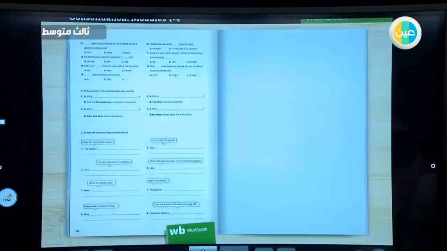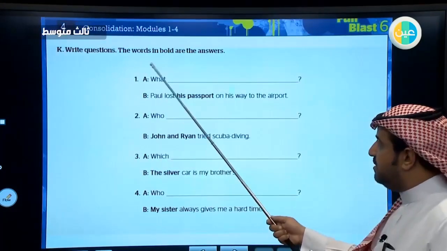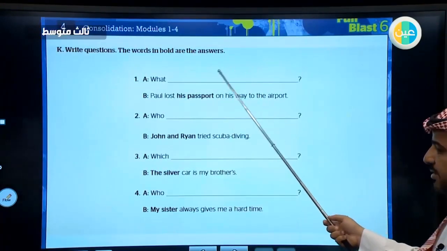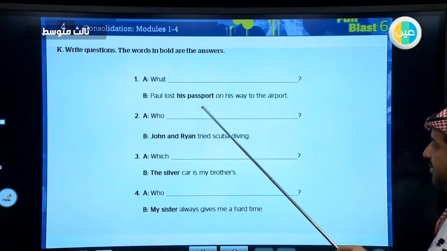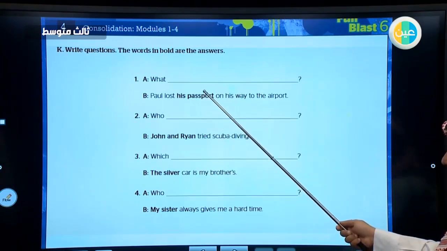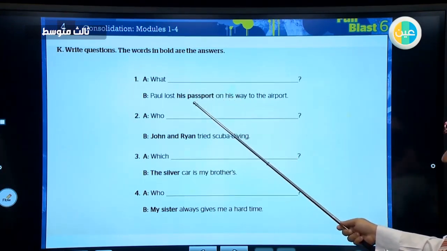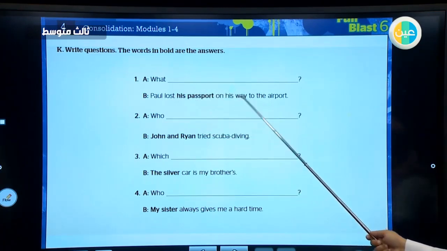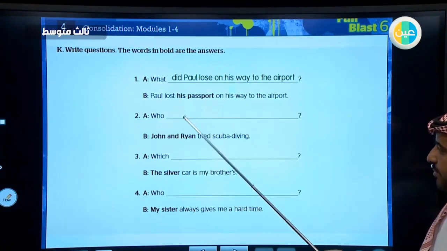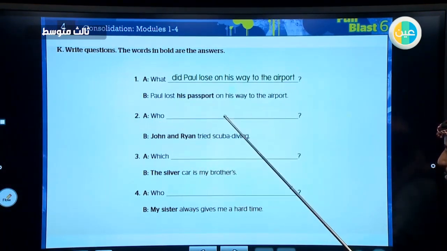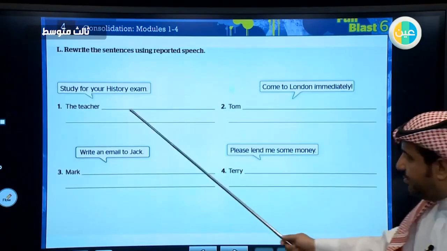I'm sorry, we don't have time to do all the exercises. Here, write questions. The words in bold are the answers. Here we are asking about subject or object. If we are asking about the object, usually we use the auxiliary verb. What did Paul lose on his way to the airport? Yes. Who? We just remove the subject and complete the sentence. This is a very easy one.